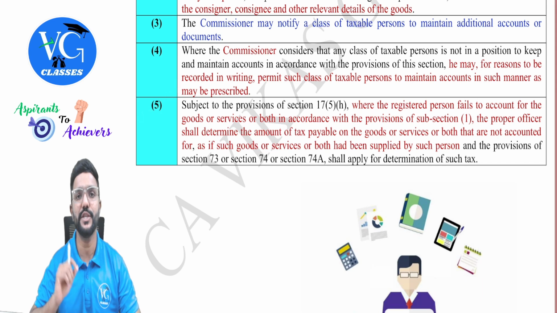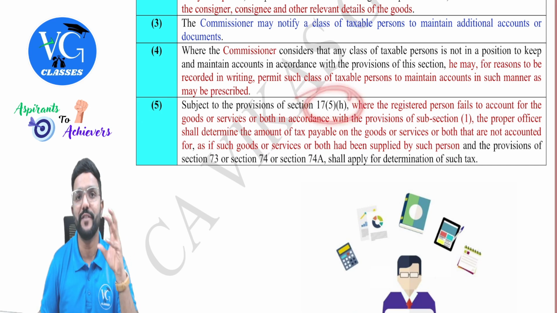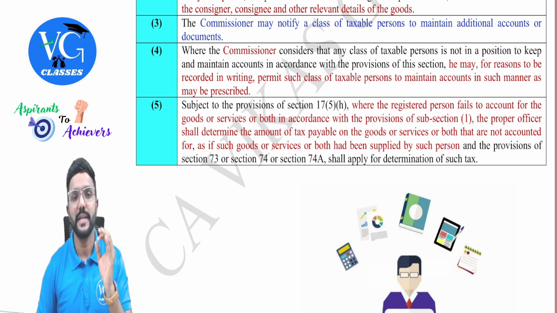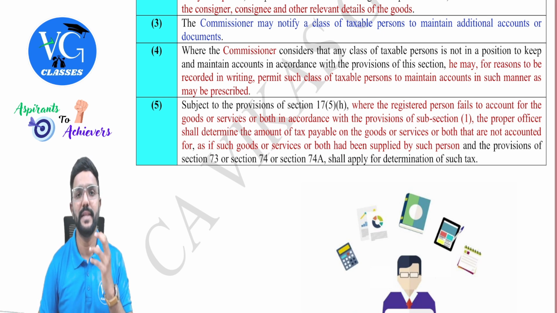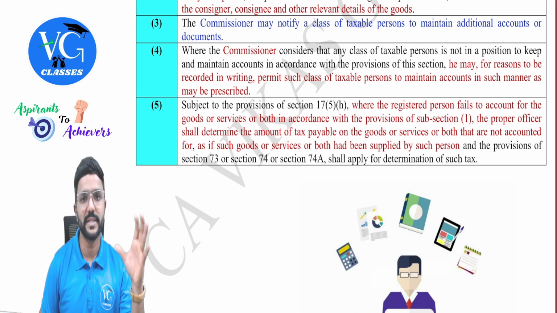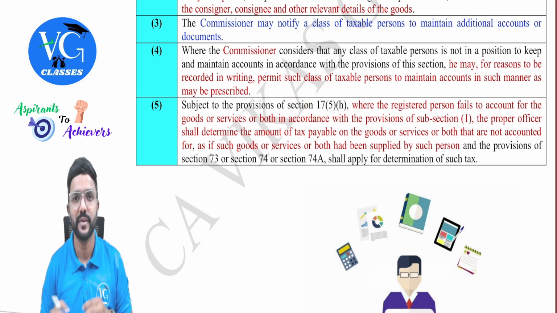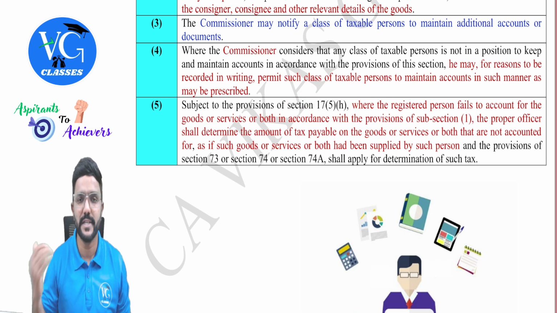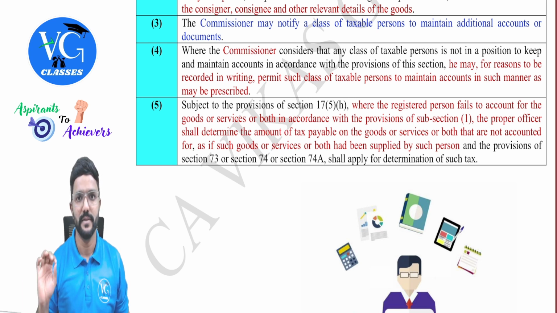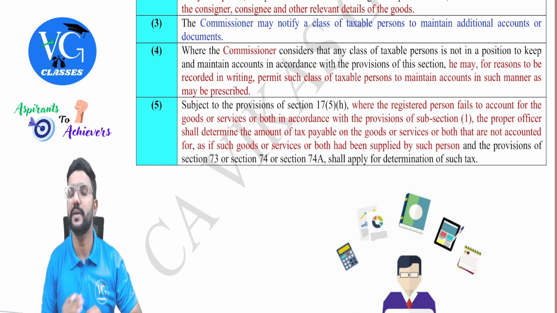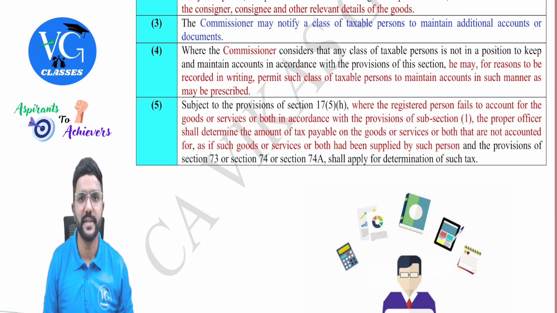Okay. Then the last, subsection 35 subsection 5. Subject to the provisions of section 17.5H. Okay, first, what is 17.5H, guys? That is talking about block credit. If there is any loss of goods which is destroyed or lost by fire or even disposed of for free, or if it is given as free samples, then credit is not available on inward supply of such goods. That is what is given in section 17.5. Yet I repeat, sir, if any goods is lost, destroyed, disposed of, or given as free samples without consideration, then they're telling on inward supply there is no credit.